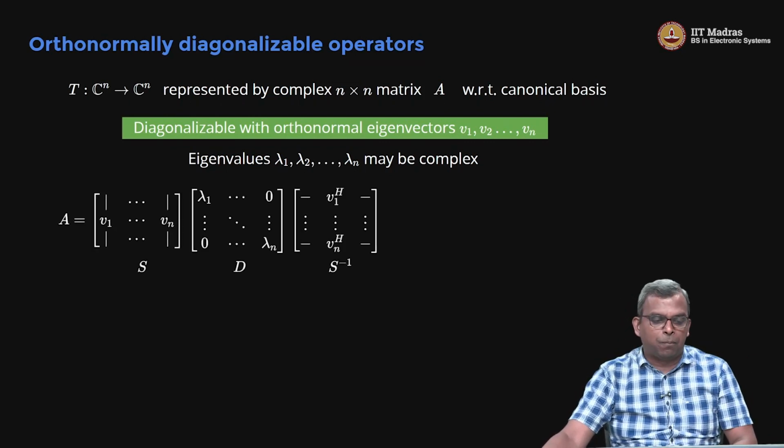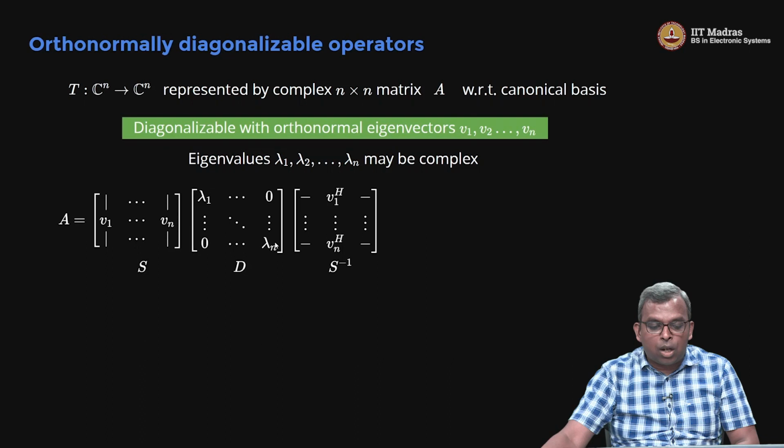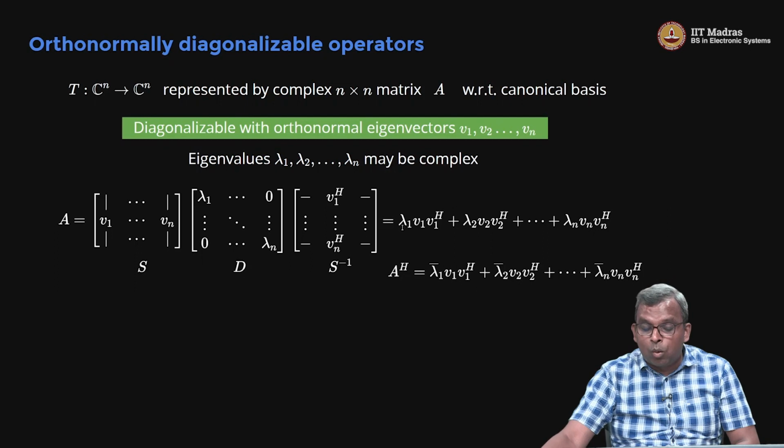Let's look at what happens then. Just because it has orthonormal eigenvectors, it doesn't matter whether lambda 1 is real or complex, this result is true: A equals S D S inverse is always true. And of course, I can write it out like this. This is also true. But now, if lambda 1, lambda 2 are not real, you can't reduce this to Hermitian symmetry. That doesn't work, because what happens to A Hermitian? You have the lambda 1 bar. If lambda 1 were real, then A Hermitian would become the same as A. You can see why, right?